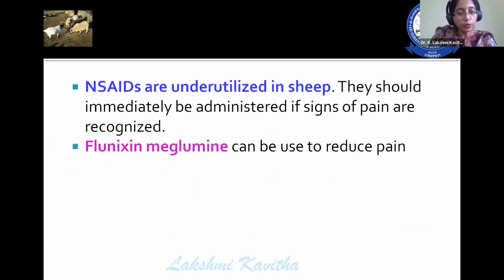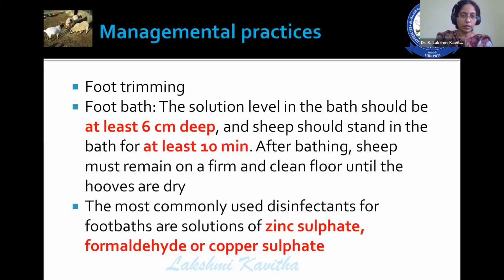NSAIDs. Generally the use of NSAIDs is underutilized in sheep, but the animal is feeling a lot of pain because of the damage to the hoof, etc. In the majority of diseases, NSAID usage is very important to lessen the pain of the animal. Flunixin meglumine is helpful to reduce the pain at the dose rate of 1.1 milligrams per kg body weight. And the managemental practices.